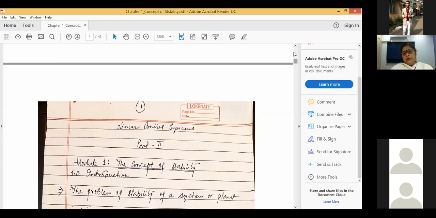So it can be explained in a different way. In accordance with the input means the output should be able to follow the input in a proper manner. That is basically the definition of the system. The output generated from the system, if an input is given to the system, should be an acceptable one.